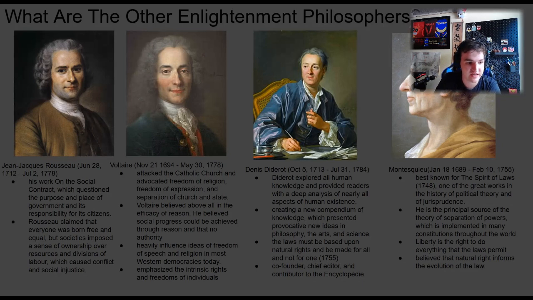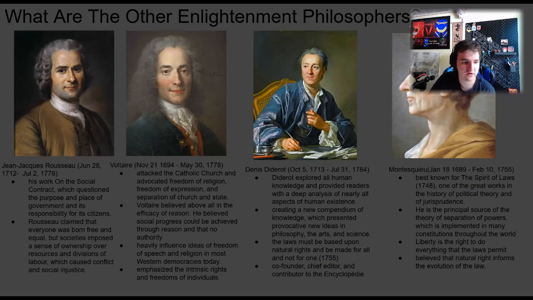And he also wrote on the social contract, where he questioned the purpose and place of government and its responsibility for citizens. Similar to Locke here, he did not have dark, morbid views like Thomas Hobbes. He also saw the state of nature, like Locke, as peaceful, where humans were hunter-gatherers and such throughout the state of nature.